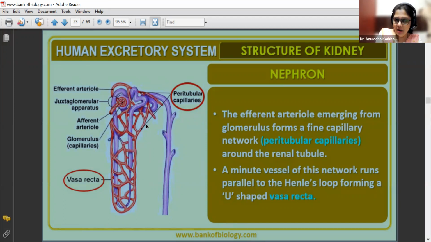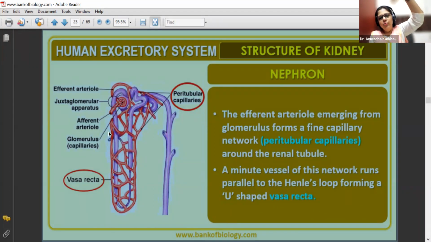And see, look at this. Ascending limb of Henle के बाजू में descending limb of vasa recta है बेटा. तो loop of Henle जब नीचे जा रहा है तो vasa recta में से ब्लड ऊपर जा रहा है. ये बहुत इंपॉर्टेंट पॉइंट मैं बता रही हूँ. Please pay attention to it.